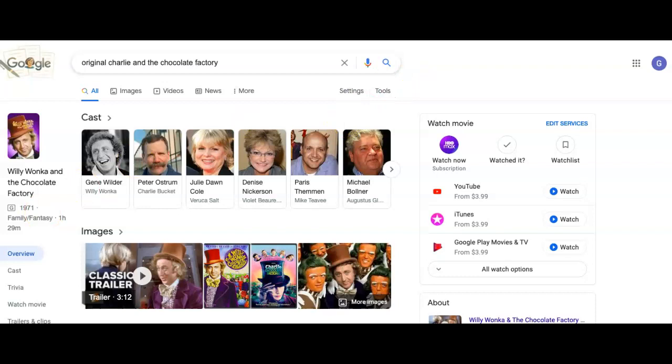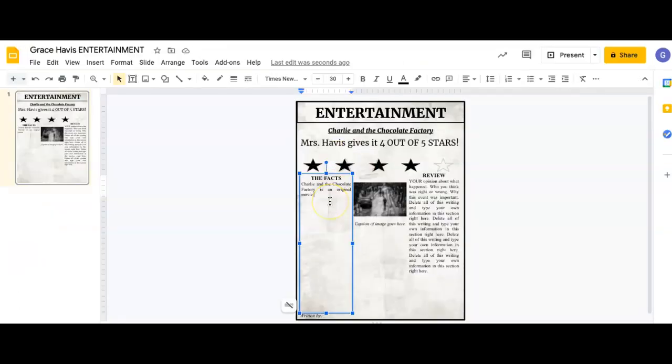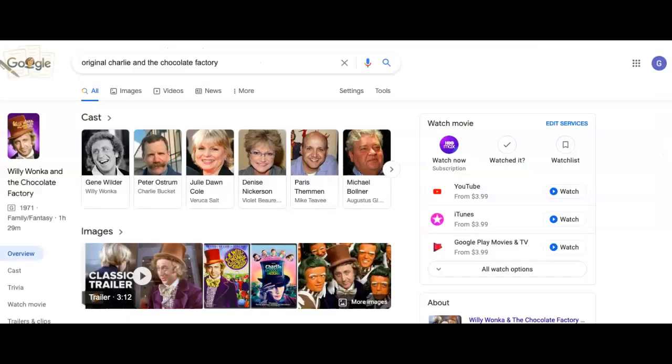I think that is going to be an interesting fact for people. Is an original movie released in 1971. It is based on a book written by a children's author named, I'm going to make sure I get the spelling right.